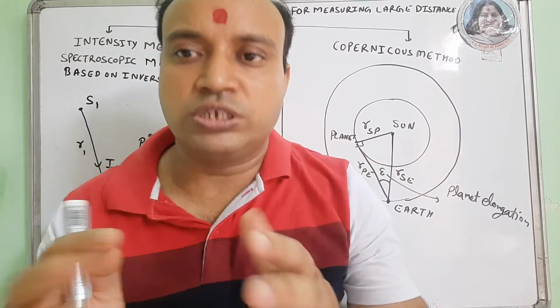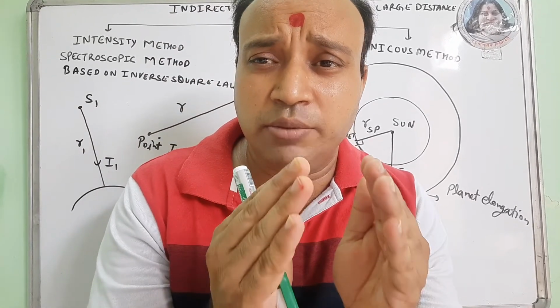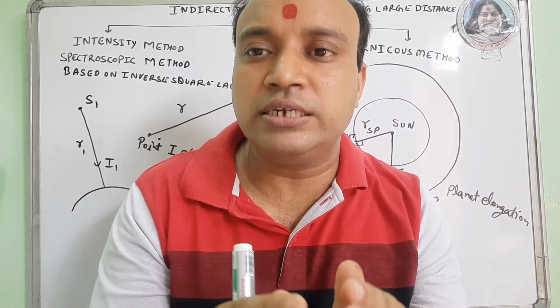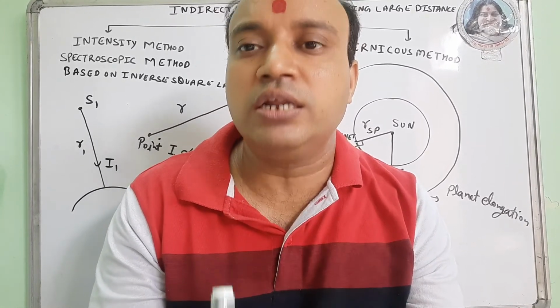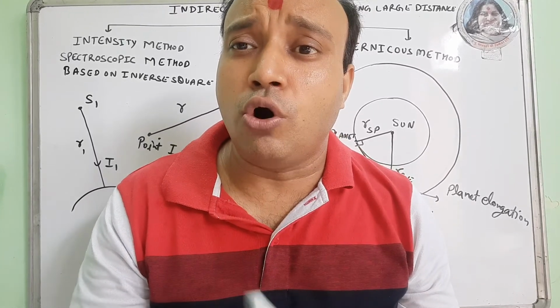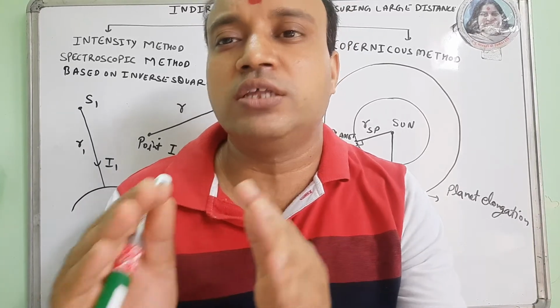We have two stars. Their images are compared and the intensities of the images are observed, and if the distance of one star is known, then we can find the distance of the other star.